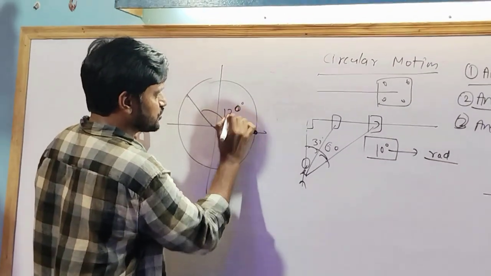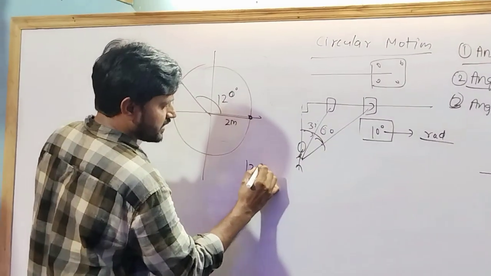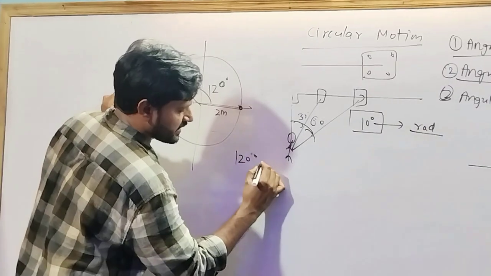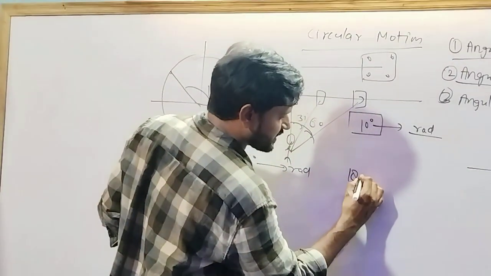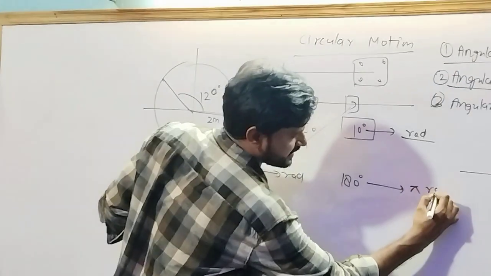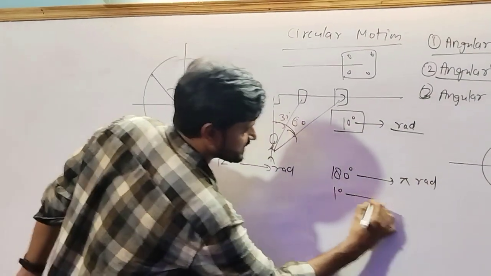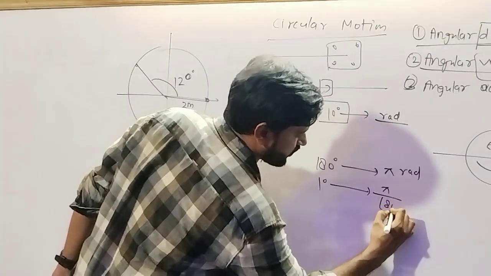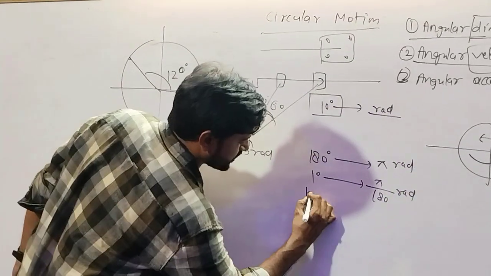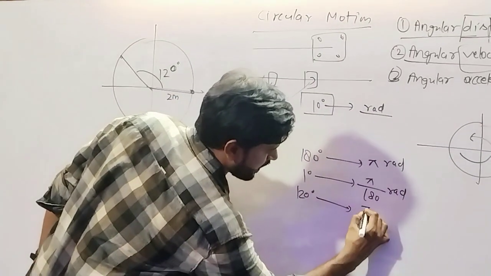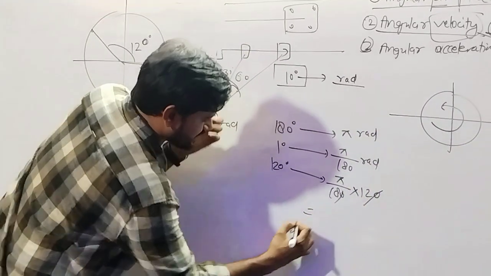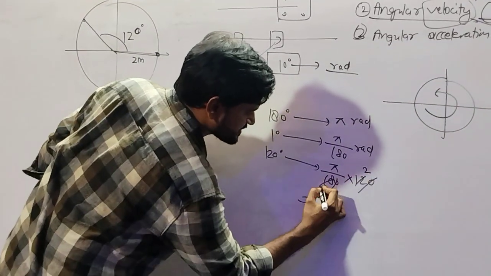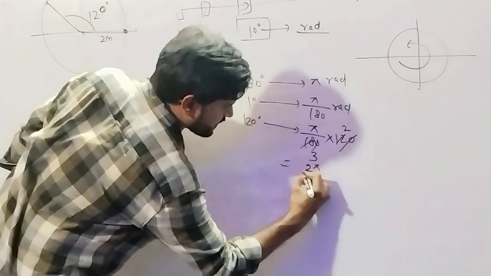Then we have to change 120 degree into radian, because we know 180 degree is equal to pi radian. 1 degree is equal to pi upon 180 radian. So 120 degree is equal to pi upon 180 into 120. Zero will cancel each other. 6 2s are 12, 6 3s are 18, so 2 pi by 3.